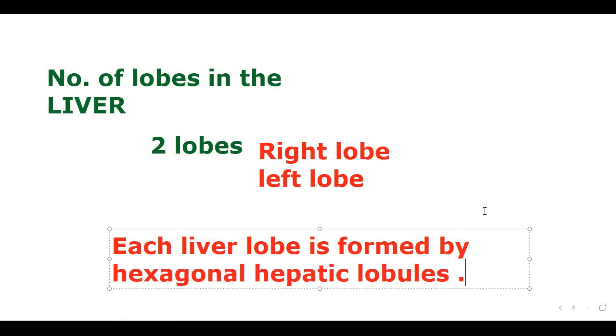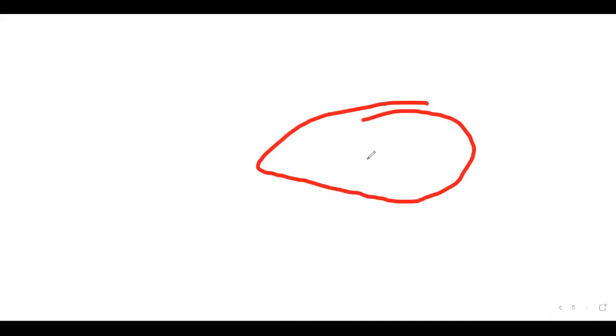Okay. Then if you take the lobule of the liver, every lobule has a separation. First of all, we are talking about the liver, which has many lobules. Right and left lobes are present, and in each lobe we can see many lobules.